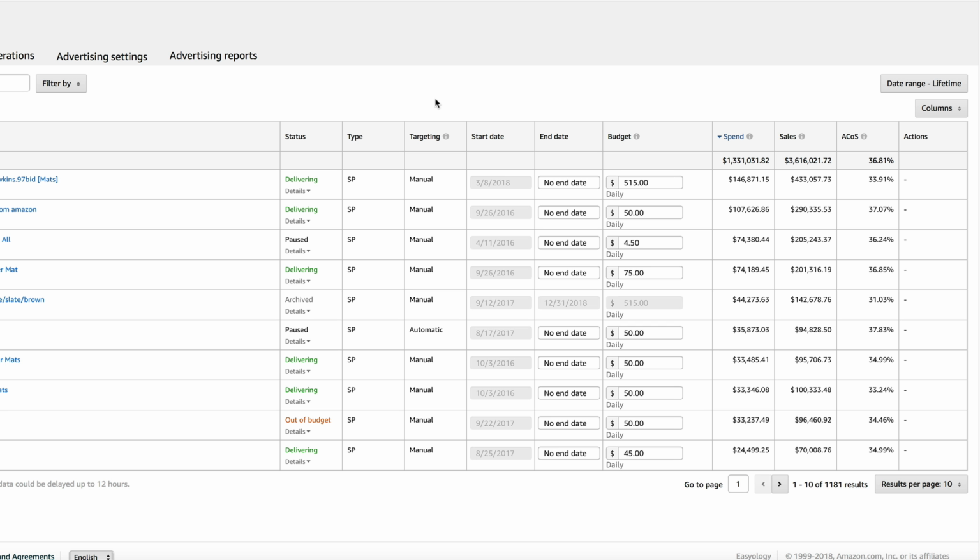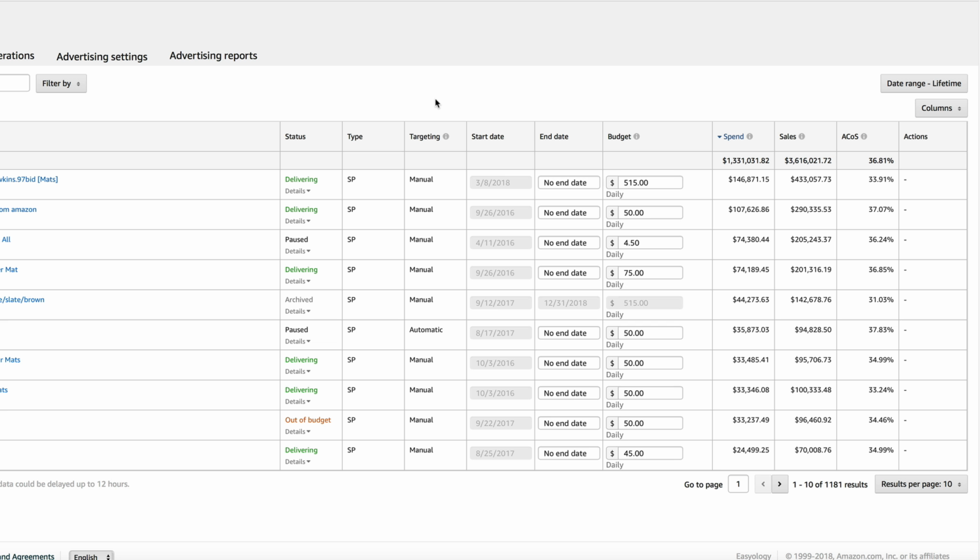So the bottom line is that the keyword bids are definitely becoming more expensive, and there's more competition. As the competition increases, there's going to be a rise in the cost per click and the cost for your PPC. Now, what you can do to help combat that cost is to become really, really skilled at optimization. And there's some tools and strategies inside of Entourage that can help you do that.